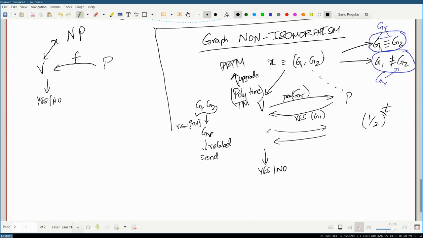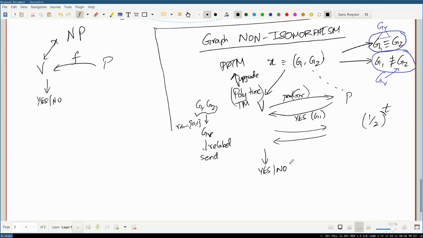One thing, can you just clarify what the goal of the verifier is? What is the verifier trying to achieve? So the verifier has an input X, and it has to solve the problem of graph non-isomorphism. So it has to finally say yes or no. Yes if the graphs are actually non-isomorphic, and no if the graphs are isomorphic.